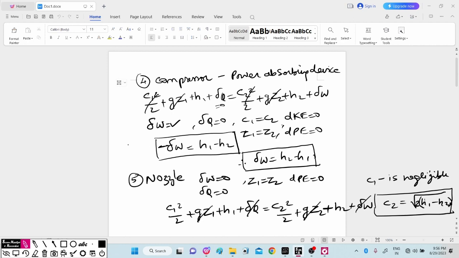So these are the applications of the steady flow energy equation to the different devices, that is the boiler, condenser, turbine, compressor and nozzle.